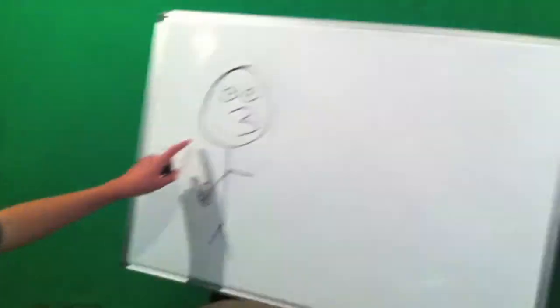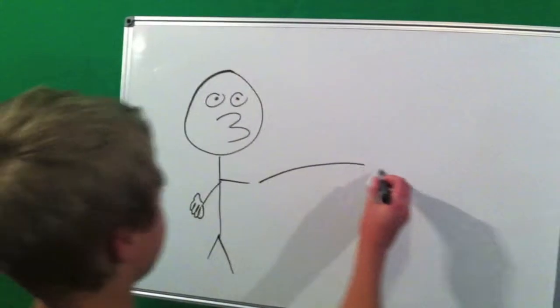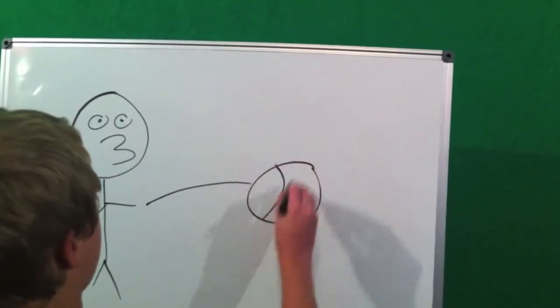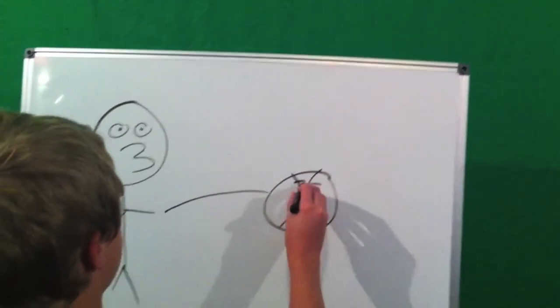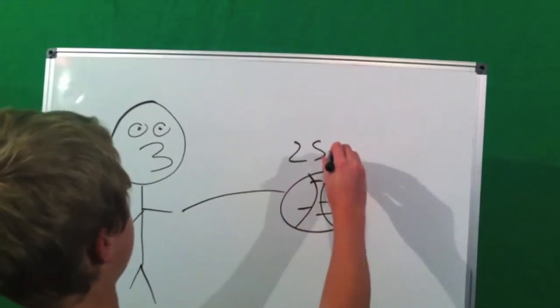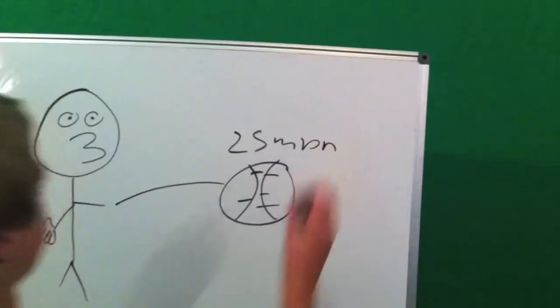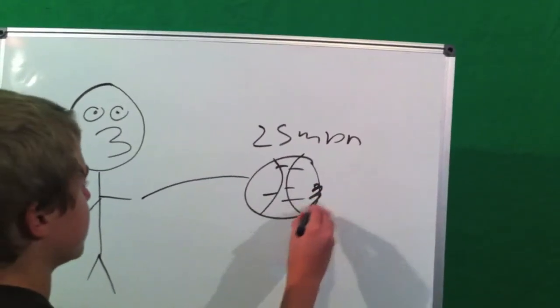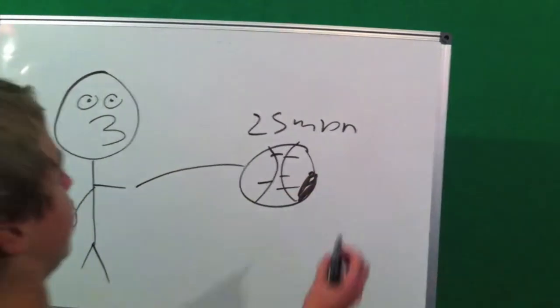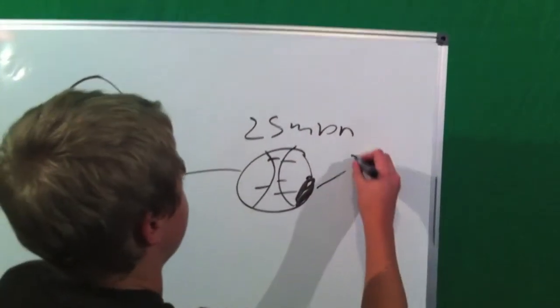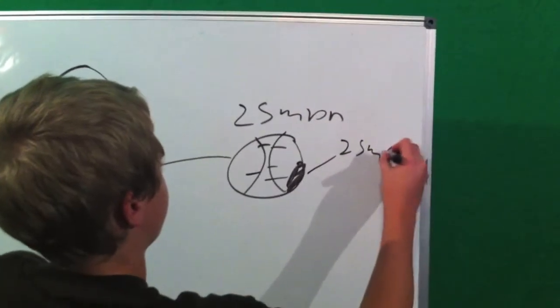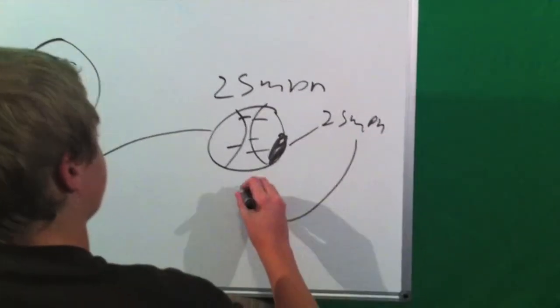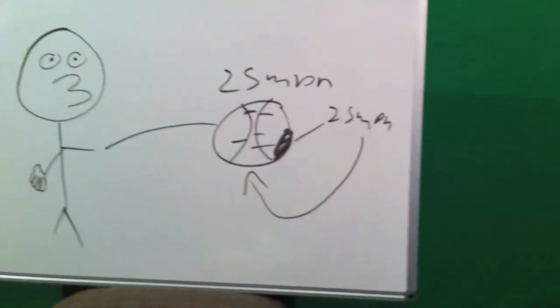Now something on the theory of relativity. And explain the theory of relativity. So, say this guy throws a baseball at 25 miles per hour. Then there's this chunk of dust or mud. So then the mud is traveling 25 miles per hour relative to the speed of the baseball.